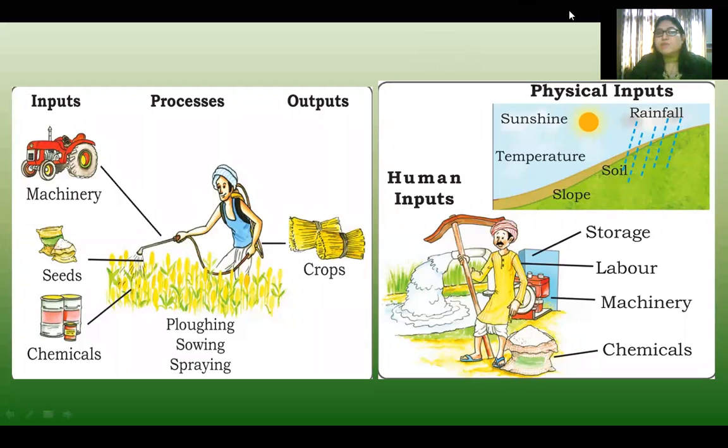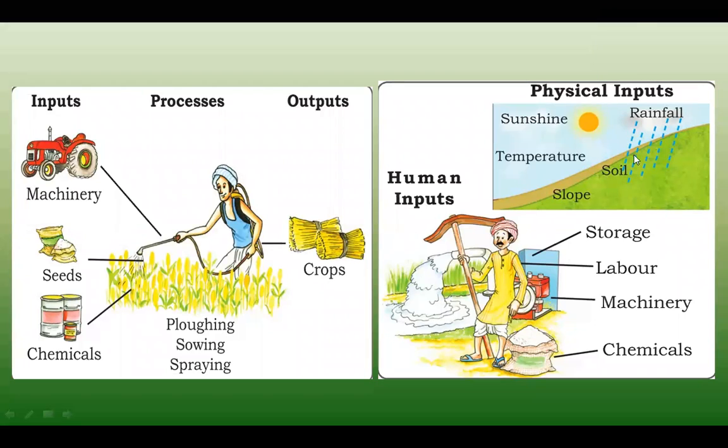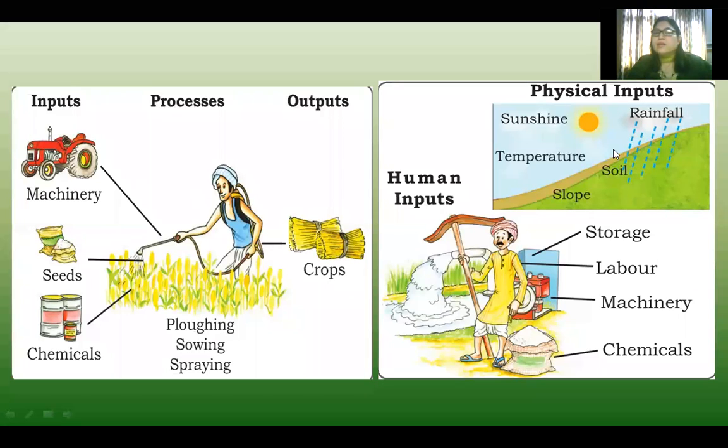If it is asked what are the physical inputs required in agriculture, then you will write sunshine, sunlight, temperature, slope, soil, wind, water, rain. These are the physical inputs which are required in agriculture.